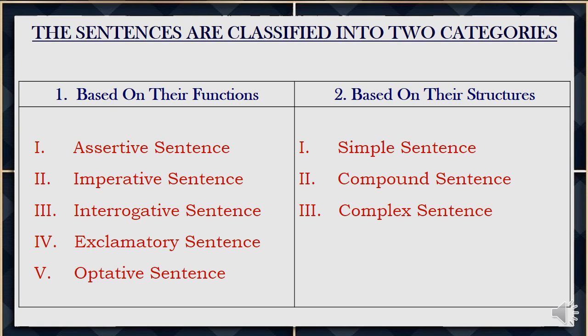The sentences are classified into two categories. Number one, based on their functions, and number two, based on their structures. There are 5 kinds of sentences which are based on the functions.